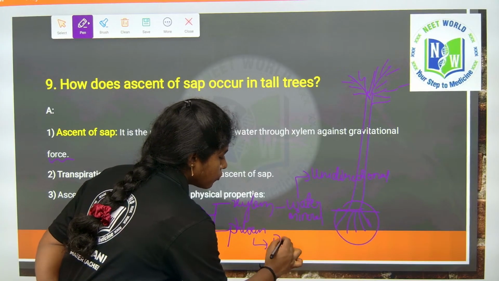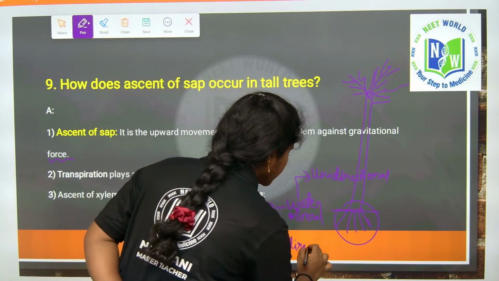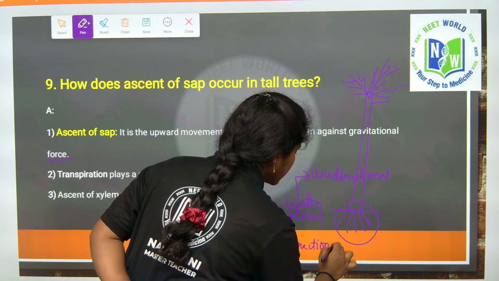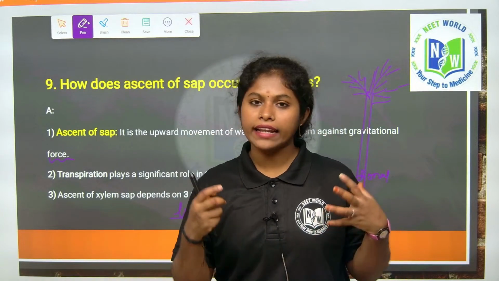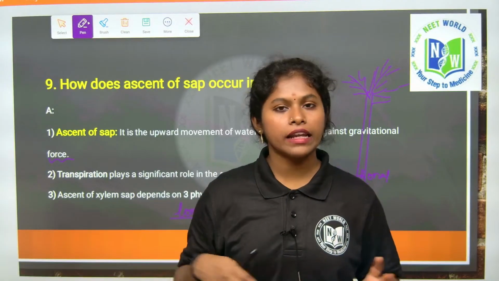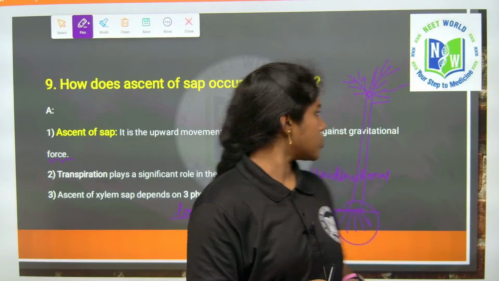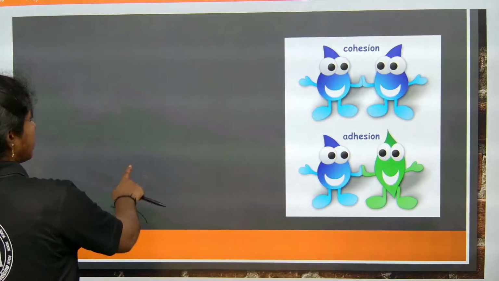Which means whatever food is prepared in the tip of the leaves will be translocated to all parts of the plant. Wherever it is required, it will be used, and the rest of it is stored. The food is prepared in the upper layers of the leaves, right? So, now see how actually the water is travelling. Let us see here.